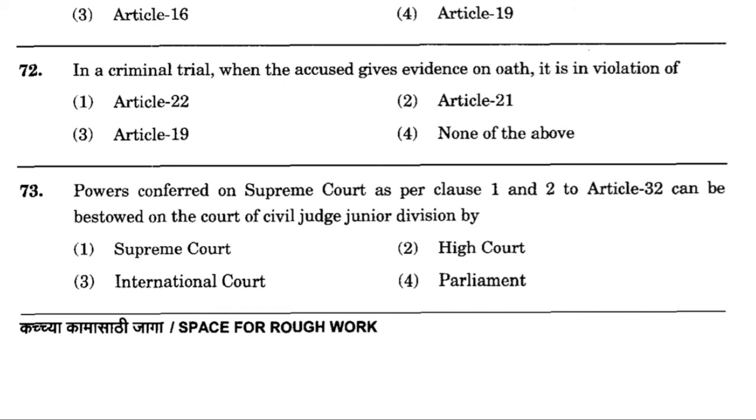Question number 73. Power conferred on Supreme Court as per clause 1 and 2 of Article 32 can be bestowed on the Court of Civil Judge Junior Division by option number 1, Supreme Court, option number 2, High Court, option number 3, International Court, option number 4, Parliament. And the correct answer is option number 4, Parliament.